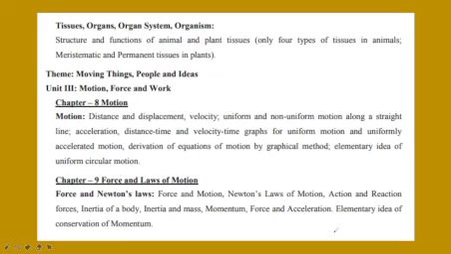And chapter number 6, Tissues, is going to come. In this tissues, organ system, organism, structure and functions of animal and plant tissues. Only 4 types of tissues in animals. What are they? Meristematic and permanent tissue in plants. This is only going to come.